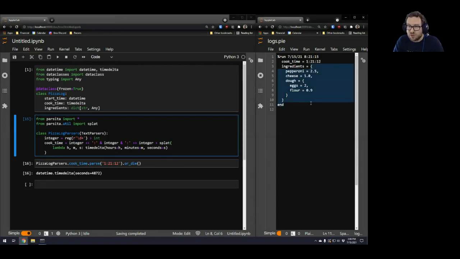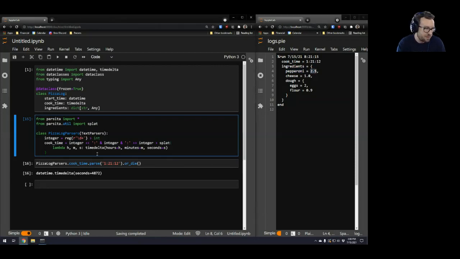So now we got ingredients. So remember, inside out. So here's the whole ingredients. A single entry is like a name equals a number, but it's not an integer. It's like a decimal.